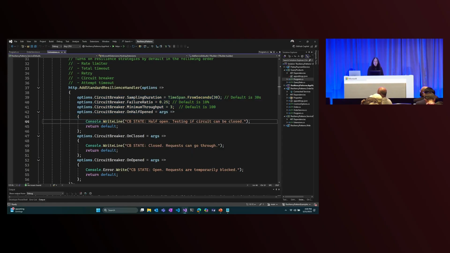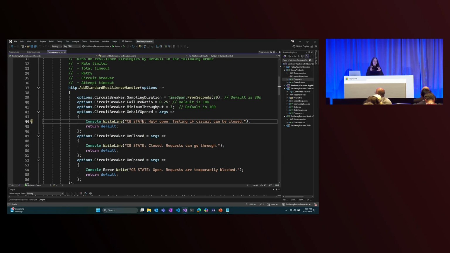You can further customize the resilience strategy by setting options. Here, I'm modifying the sampling duration, I'm raising the failure ratio to make sure we have some interesting failures to look at today. I'm lowering the minimum throughput. Minimum throughput is important because if you only have one request in a given time period, it doesn't necessarily mean you need to trip the circuit. So this ensures that you have a sufficient volume before the circuit breaker policy takes effect. And we're also going to print some messages to the console when the state changes.